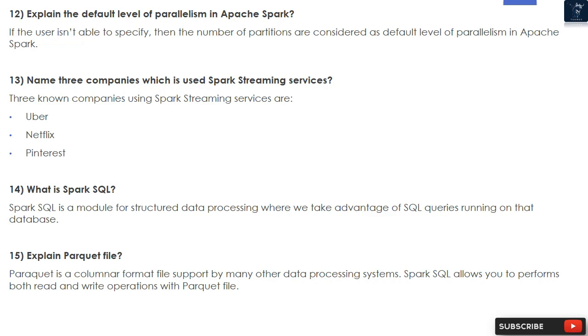14. What is Spark SQL? Spark SQL is a module for structured data processing where we take advantage of SQL queries running on the database. 15. Explain Parquet file. Parquet is a columnar format file supported by many other data processing systems. Spark SQL allows you to perform both read and write operations with Parquet files.